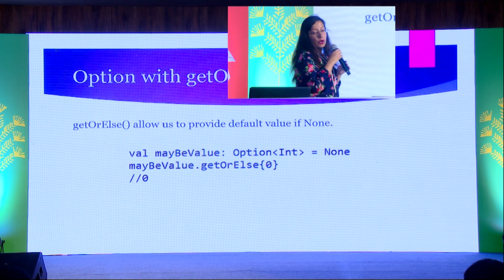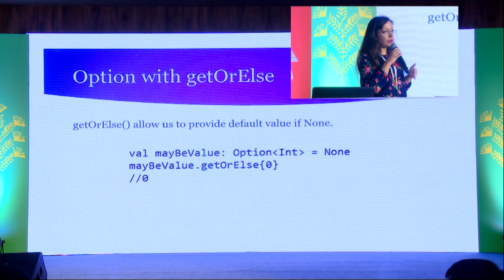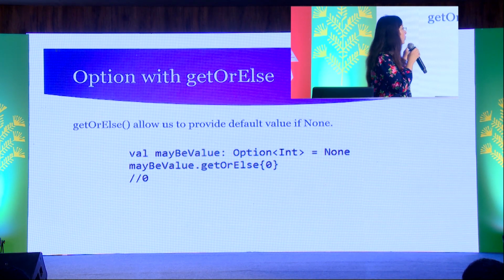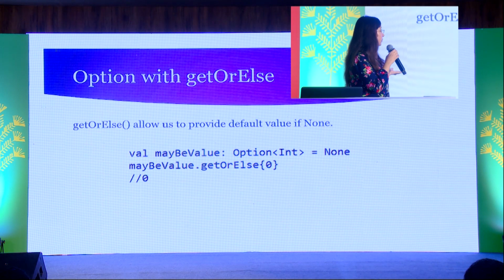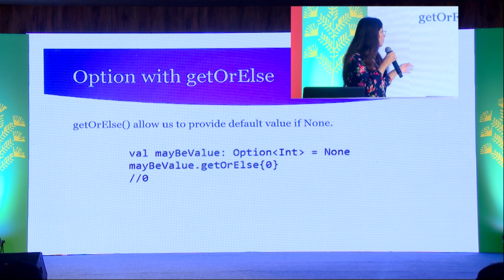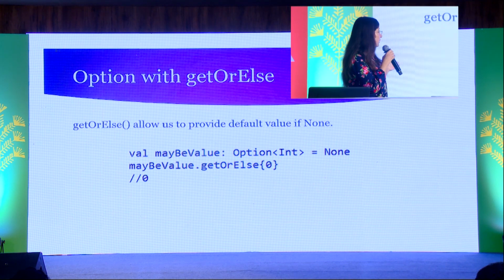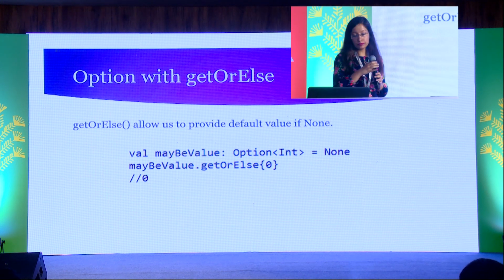Second, when you get the output as None, there might be cases where you want to assign a default value in case of None type. There you can use getOrElse. It gives you the flexibility to provide a default value in case of None type. So maybe the value has type None, and then using getOrElse, you assign it a default value. When you print it, you get the default value you supplied because it's a None value.